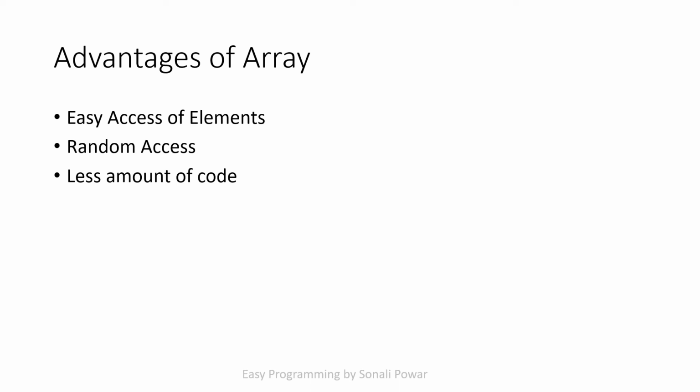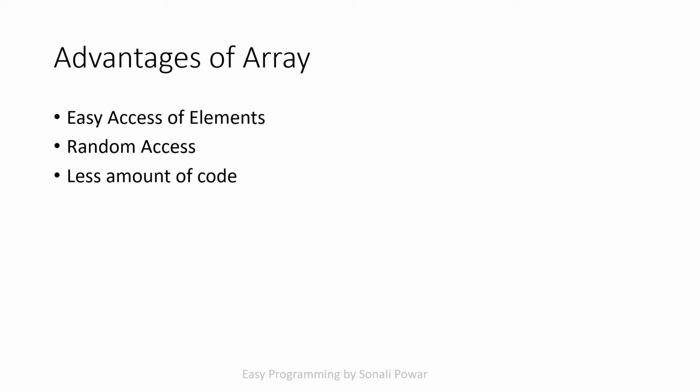Next, we will see what are the advantages of the array. The first advantage is easy access of elements. It means through the index I can easily access the element of the array. The next advantage is random access. It means through the index I can randomly access any element of my array. And the last advantage is less amount of code.